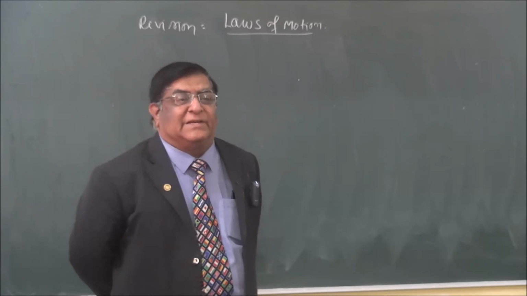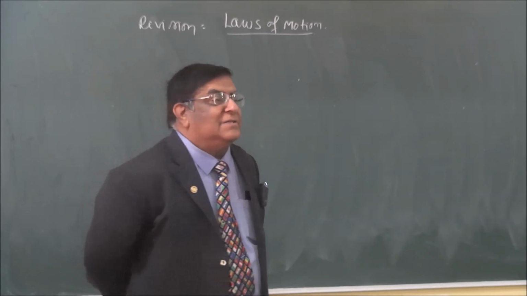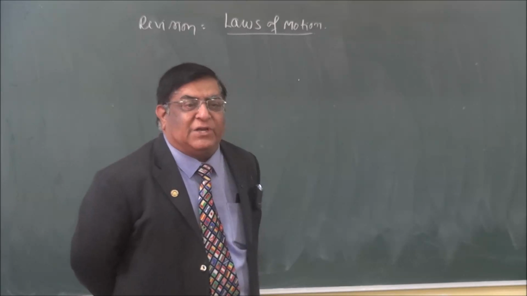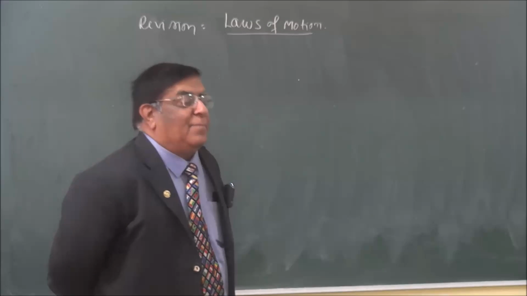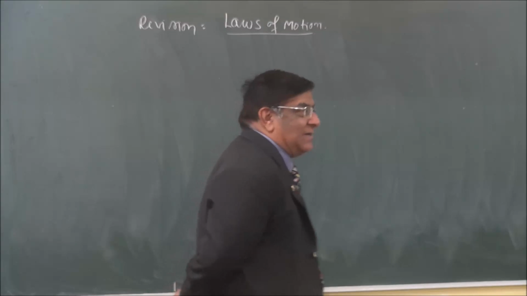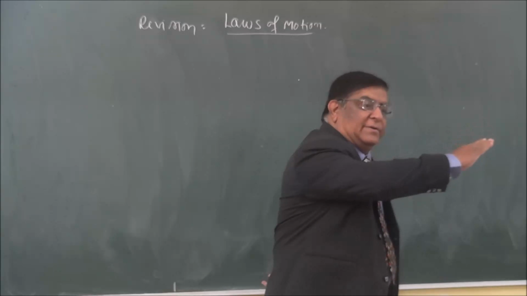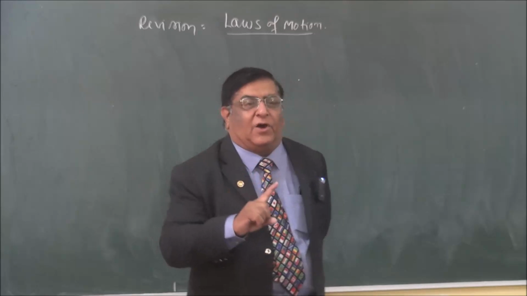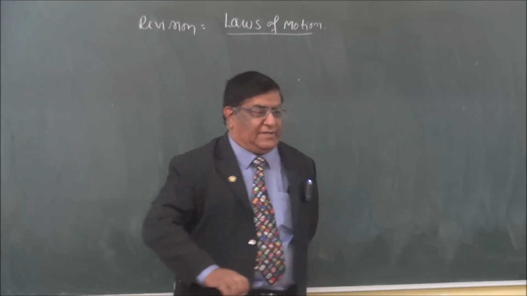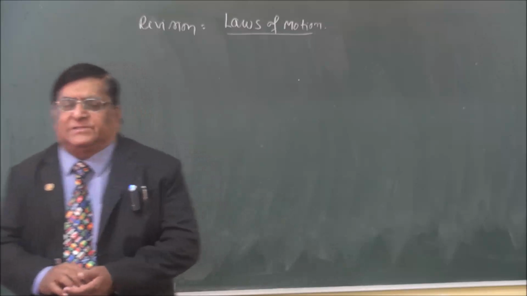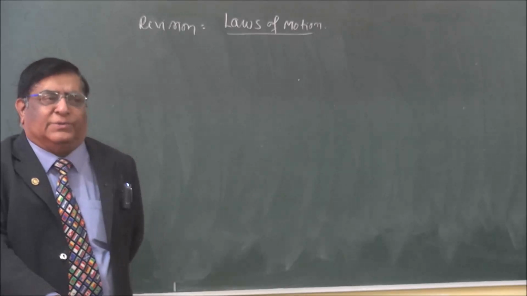The bus was at rest and then started moving. So what was the initial condition? Rest. So inertia of rest. A bus is moving, brake is applied, and the person moves forward. Inertia of motion. Because it was in motion, then something was done on it. So this is all about inertia, and you all know that.